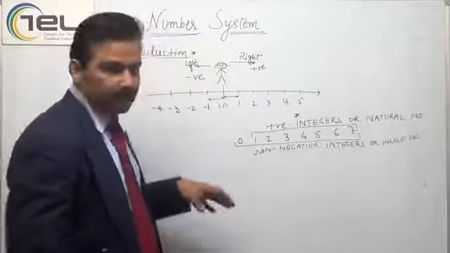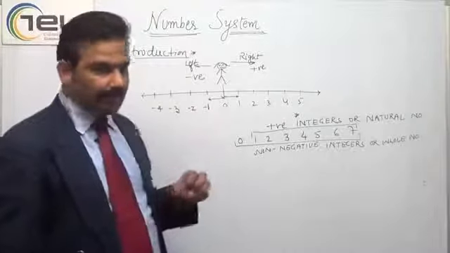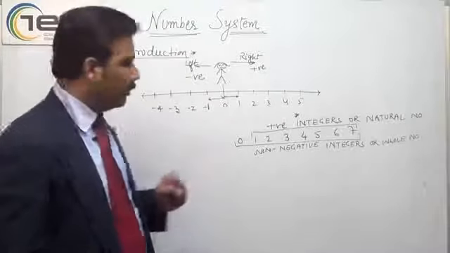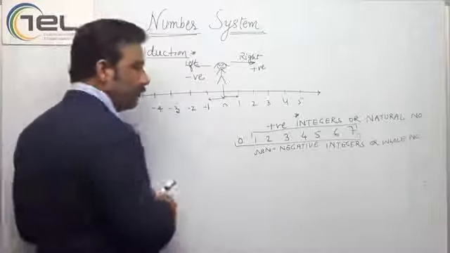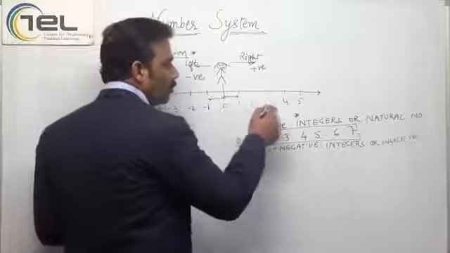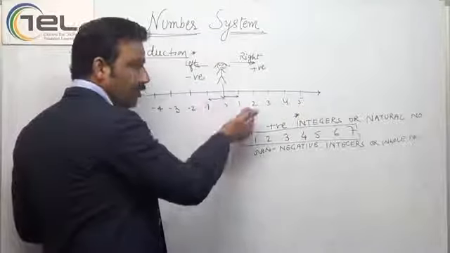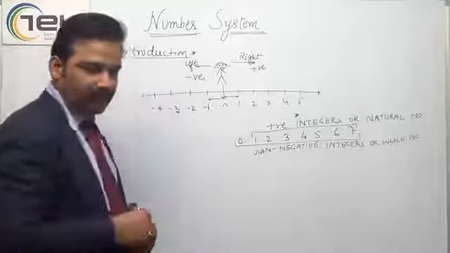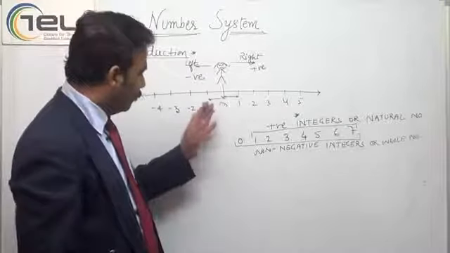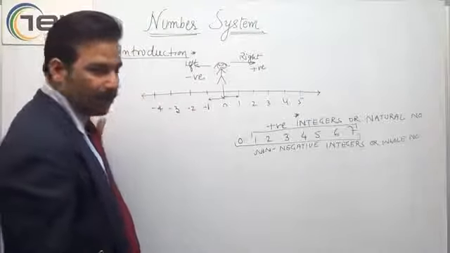Integers are the numbers on the number line which are whole, whether they are positive or negative. Numbers like 0, 1, 2, 3, 4, 5, and on the other side of 0 we have negative 1, negative 2, negative 3, negative 4, negative 5, and so on.